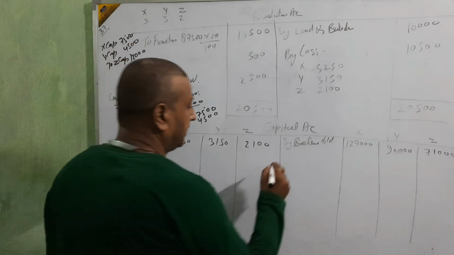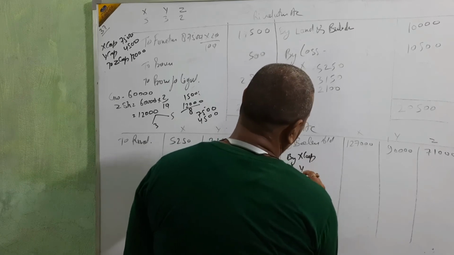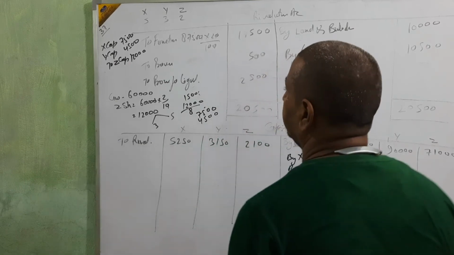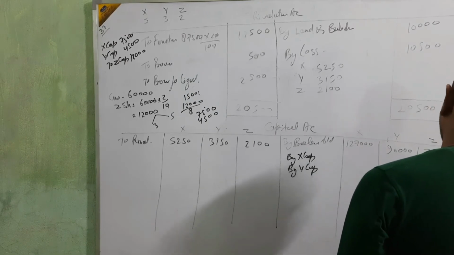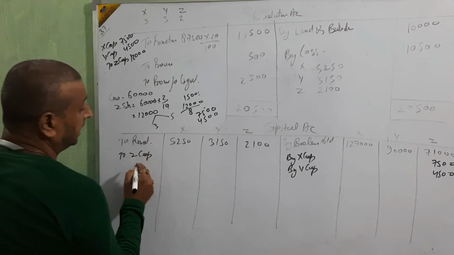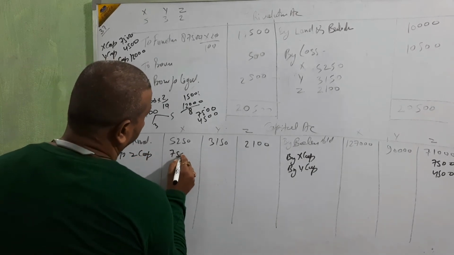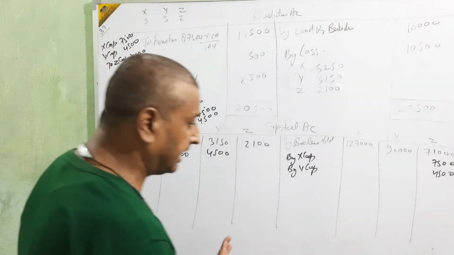Then here, by X capital and by Y capital in Z, 7,500 and 4,500, to Z capital 7,500 and 4,500. Okay? Nothing else is there.